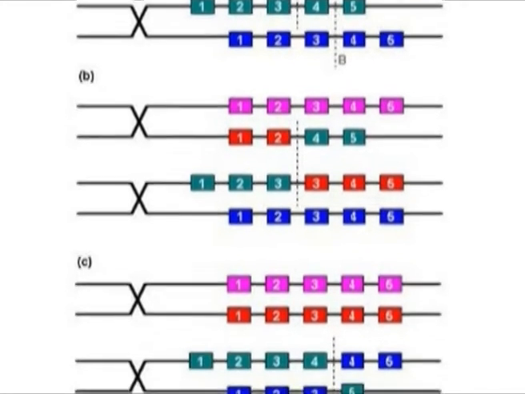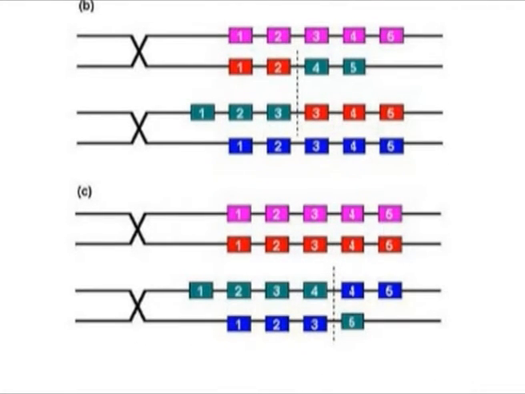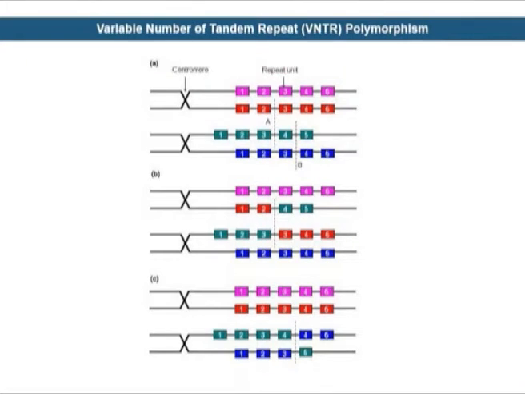The strand then breaks on sister chromatids along line B and also produces different repeats. In this case, it is called sister chromatid exchange. Figure 7 shows the variable number of tandem repeat polymorphism.